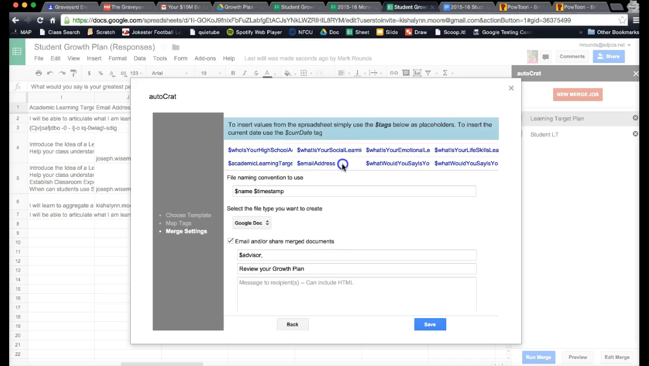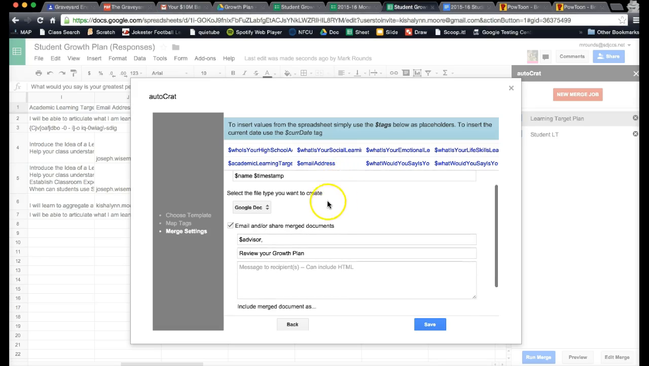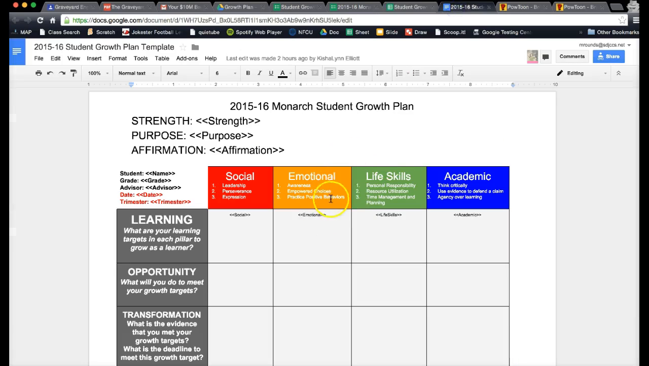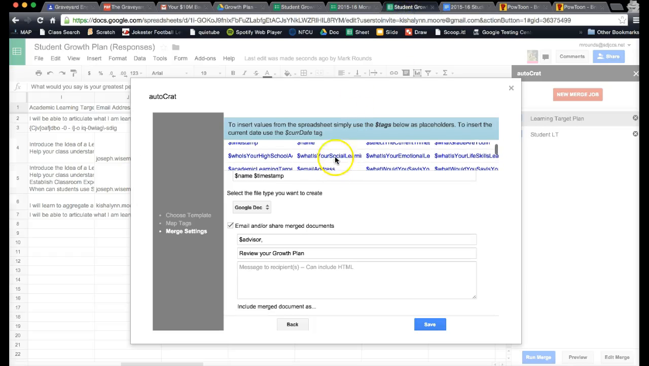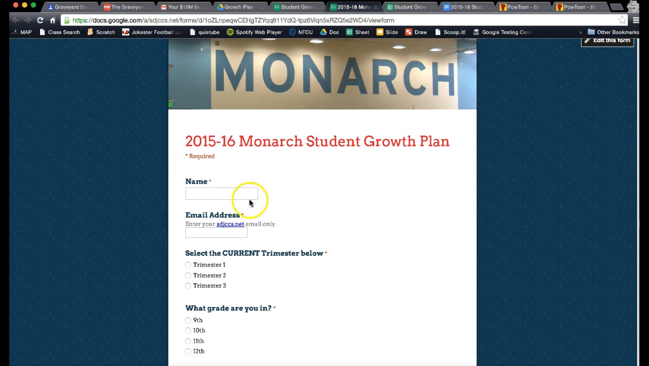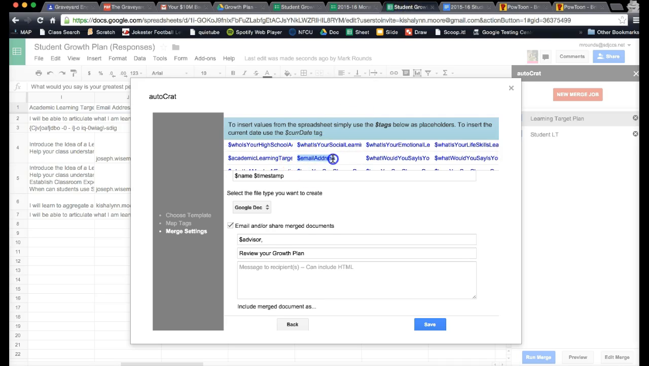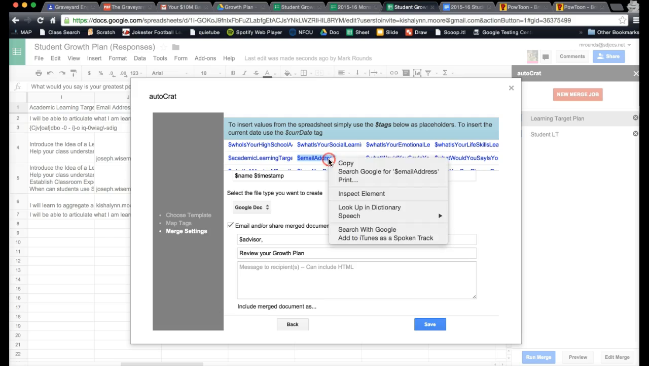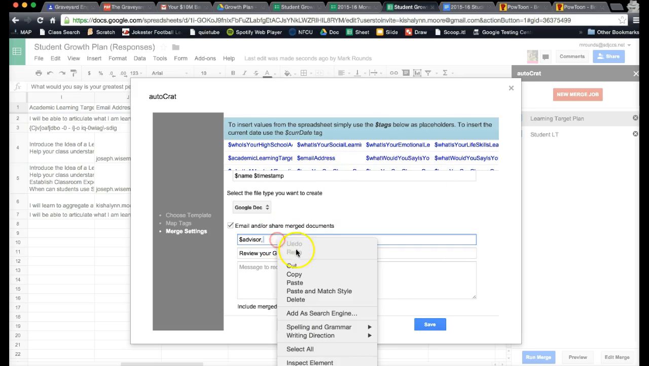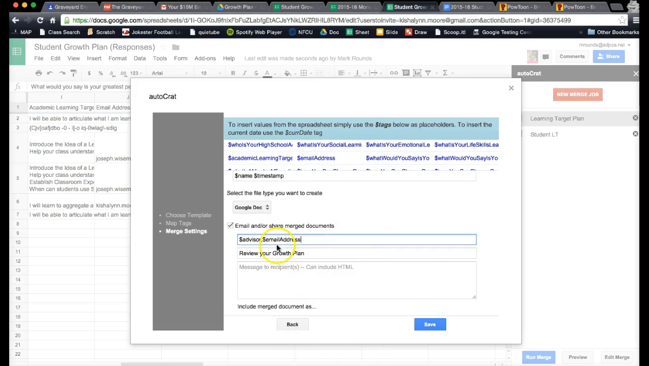Well, this document, we don't want it to go to the student, right? Just want it to go to the advisor. Is that right? No, the student should get it as their finished one. So I think in the form, email address is their email address. Yes. So we want to make sure that this one, I'm just going to copy it and paste it there so that they get a copy of it.